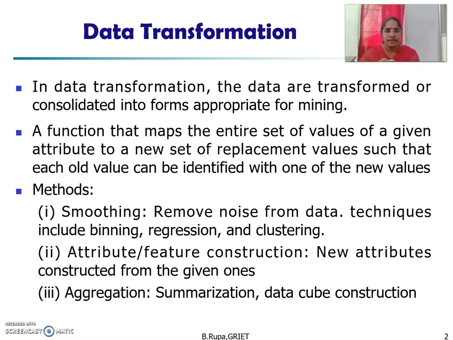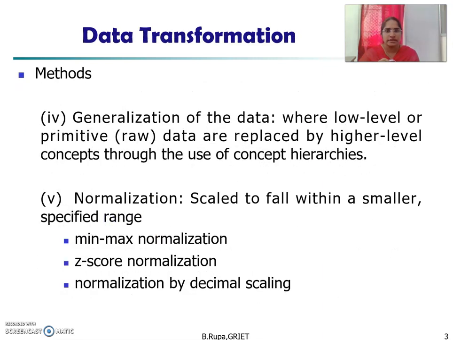The next method is generalization. Generalization of data comes under concept hierarchies, where we have some levels of data. We have a low level or primitive level, and the data are replaced by higher levels. We replace lower levels of data with higher levels of data. That is available within the concept hierarchies. Attribute feature construction, generalization, and aggregation we will discuss in the data reduction video, in the next video.